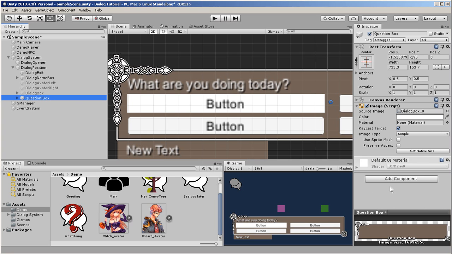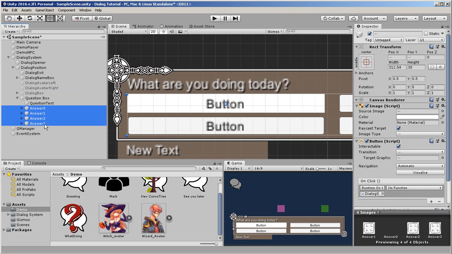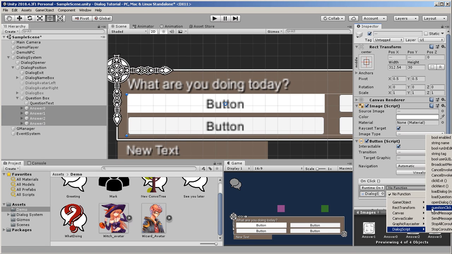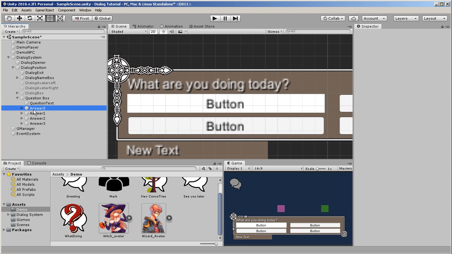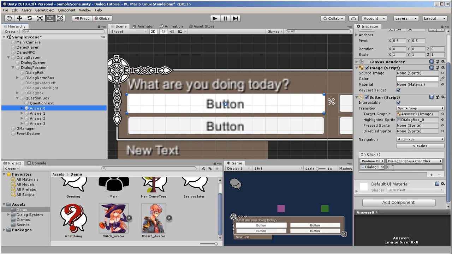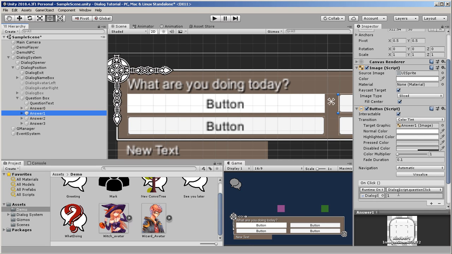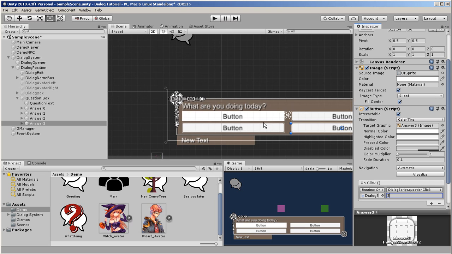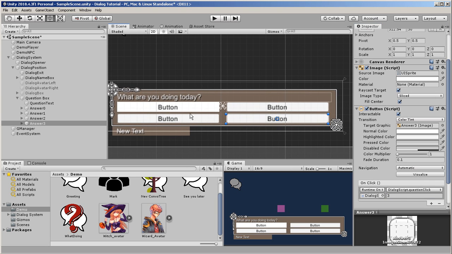And our question box. So I can hide this one. And the question box is not a button, but it contains a bunch of buttons. So the first thing we want to do is we want to say that these will all go to question click. When I click on any of them, it's going to run that. Now, each one has to be set up separately. He's set up to 0. I've already set these up already, so he's set up to 1. He's supposed to be set up to 2. And he's set up to 3. So that will be on our screen 0, 1, 2, and 3.